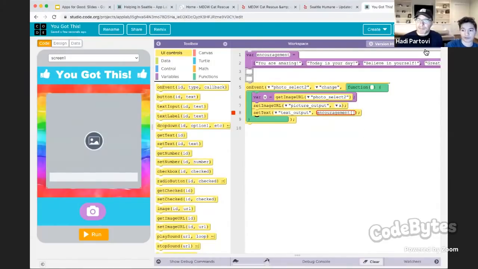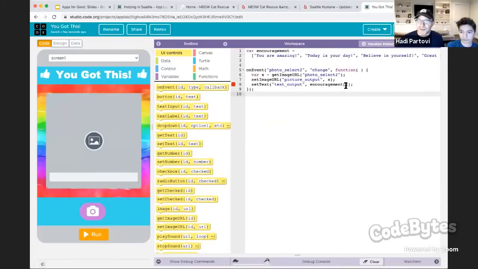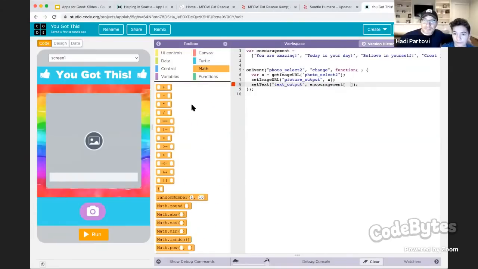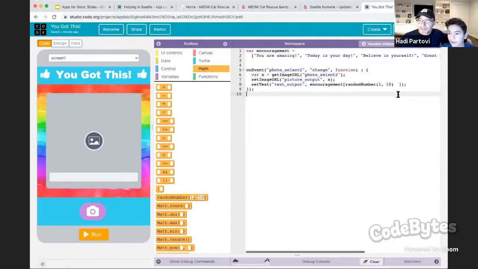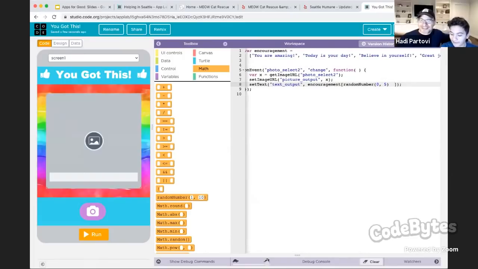If you go into the math function, and I'm going to change this into text mode. And so we want to put a random thing here. Can you figure out how to do that? You go into math, you said, and choose random number. But we don't want between 1 and 10. That's way too much. You want from 0 to 6. 0 to 5 or 0 to 6? No, 0 to 5, because there's 6 options. Yeah, you said. I was trying to trick you. Okay, all right, I think we're good now.